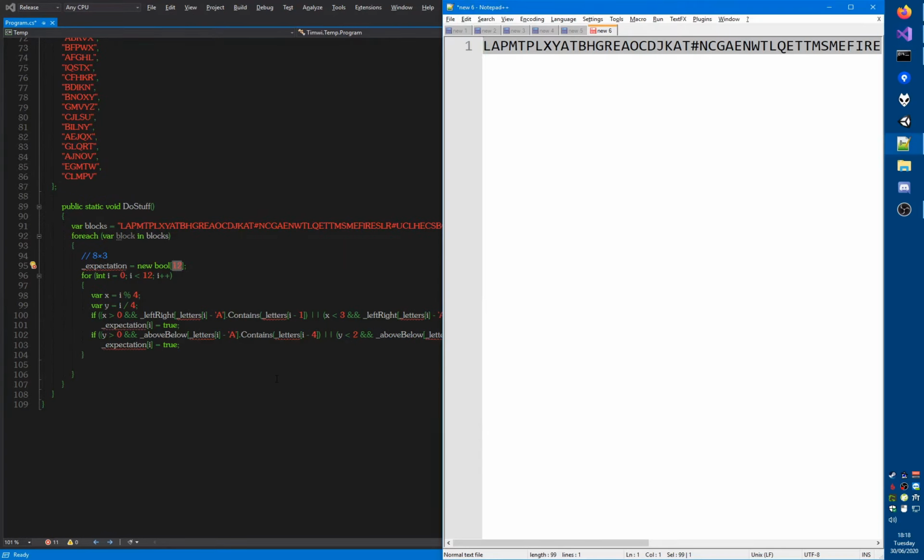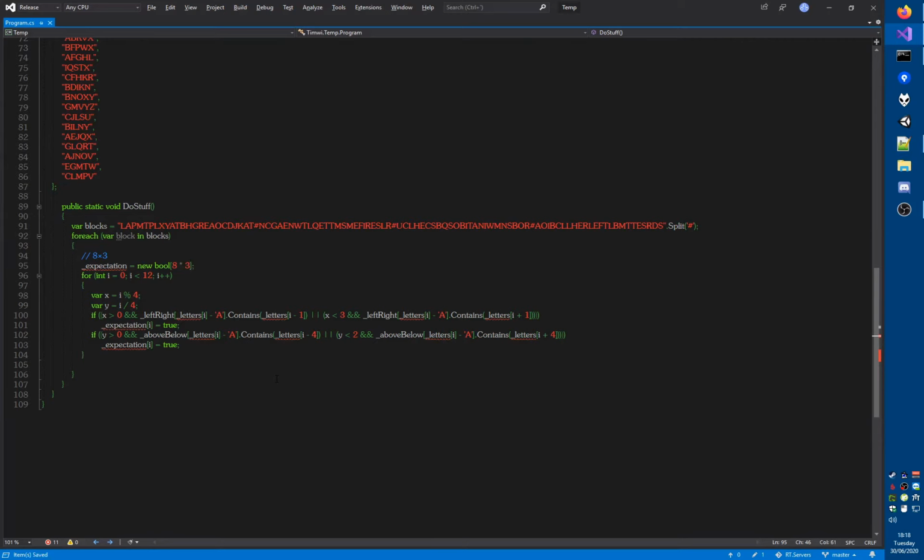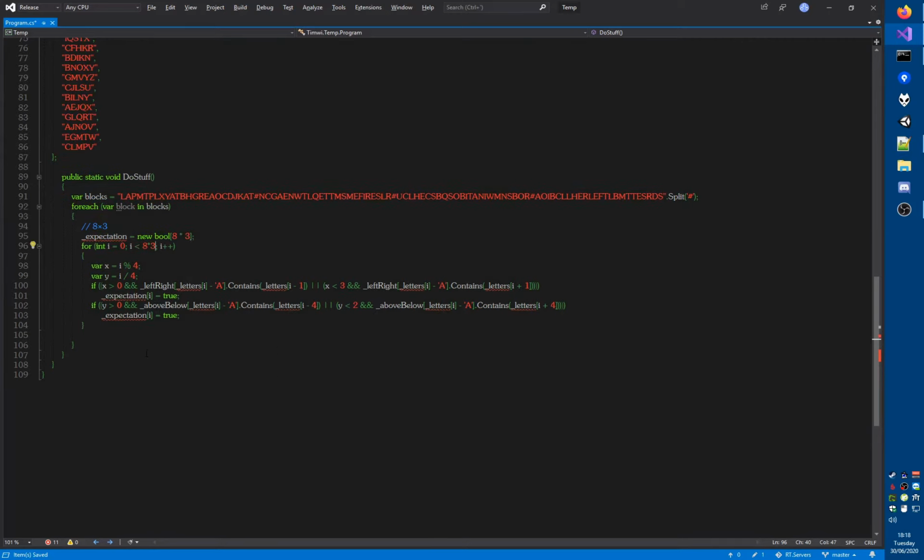So the expectation for us is actually 8 times 3, which would be 24. So we go through all of these vars. So let's see. This would then be rows of 8. And then of course the highest x value would be 7. So if that is the case, yeah, here is another one. That 4 should be an 8, and that 4 should be an 8. The rest looks fine to me.